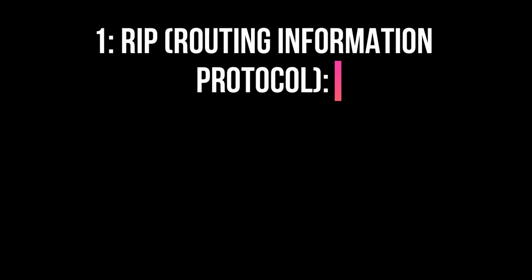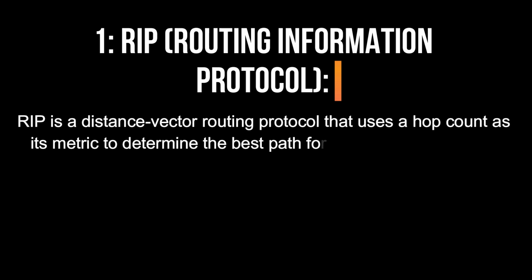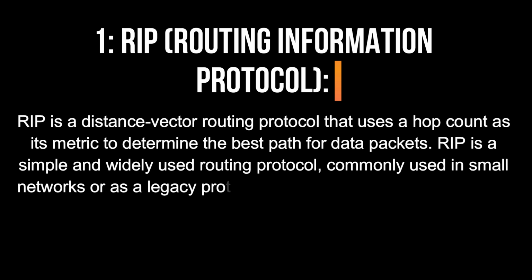1. RIP. Routing Information Protocol. RIP is a distance vector routing protocol that uses a hop count as its metric to determine the best path for data packets. RIP is a simple and widely used routing protocol, commonly used in small networks or as a legacy protocol in older networks.